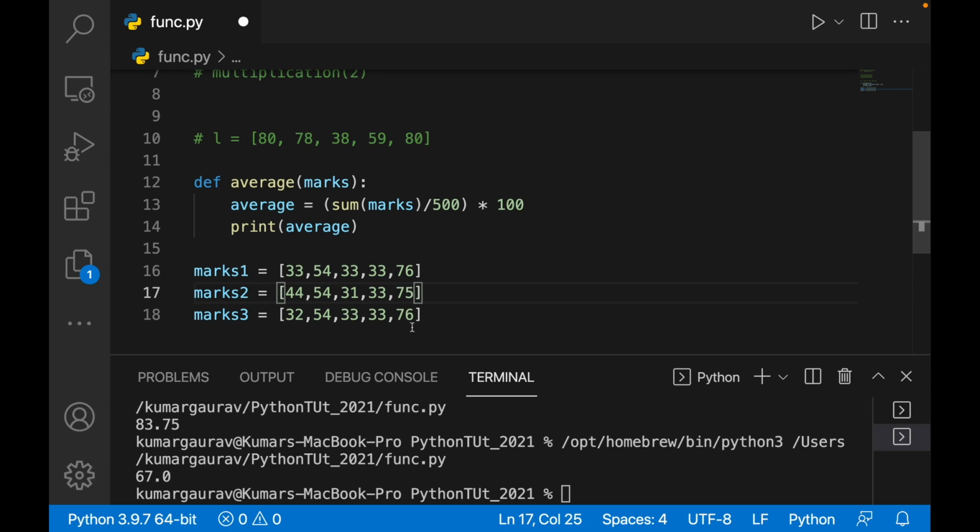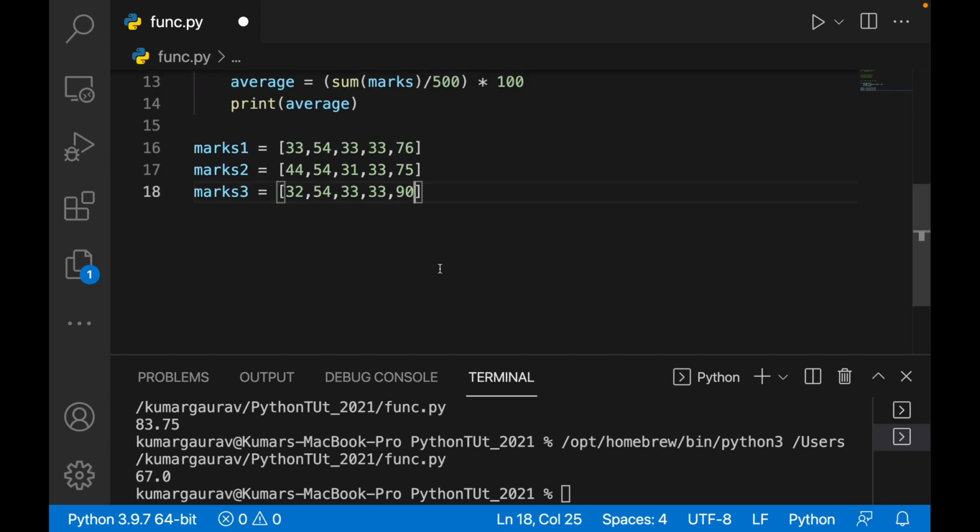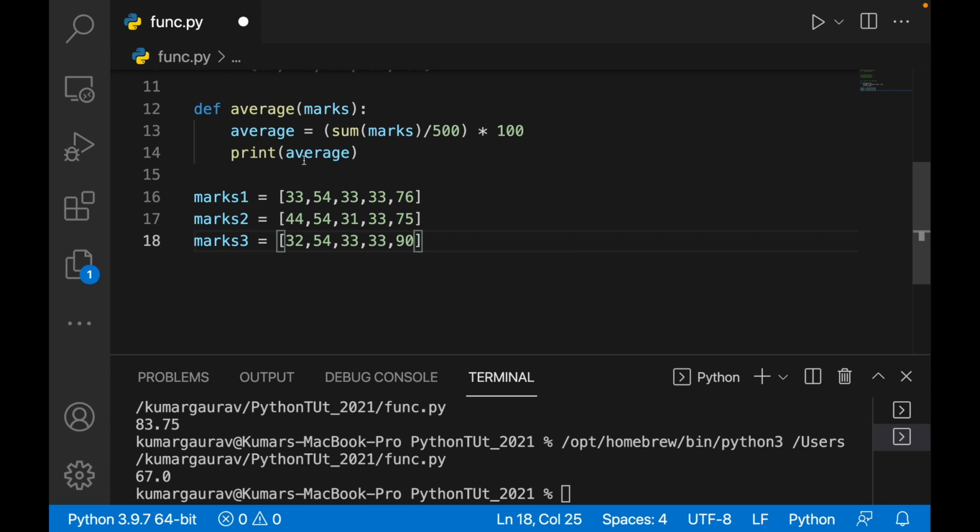Let's say these are the marks defined for marks 3. Now every time I cannot write those codes, so I made one average function, and I told that function will take sum of marks divided by 500, and it will multiply it by 100, so it will give me average, and then it will print average.